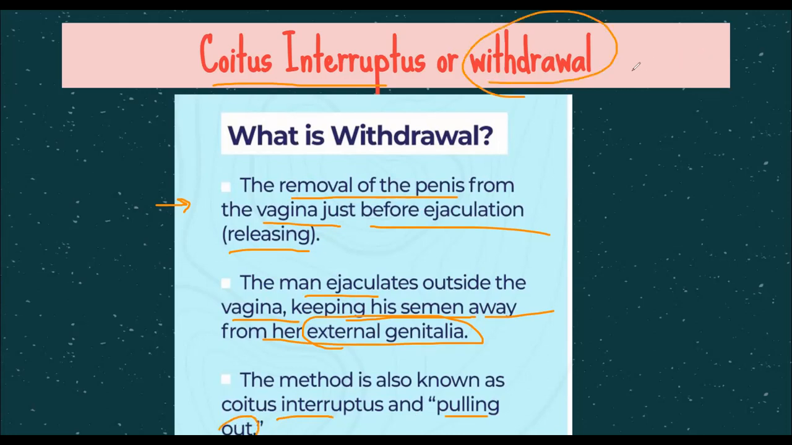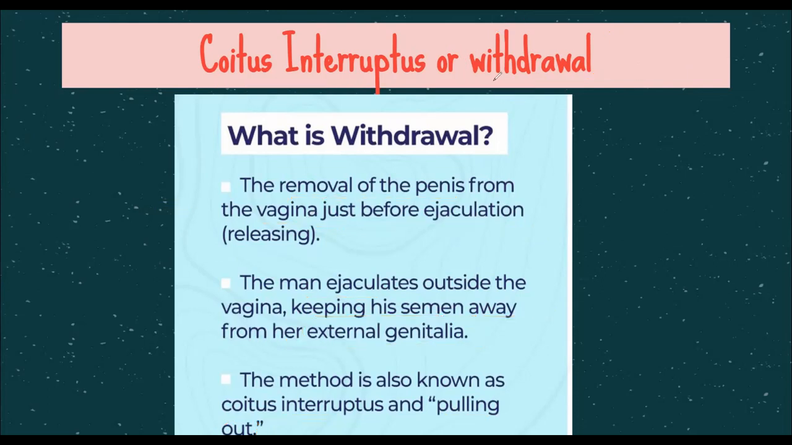In this case, the male's semen, or the male's sperm, is not inserted inside the vagina. It is outside the vagina. So the chances of the sperms getting inside the vagina, traveling through the uterus and fertilizing the egg are very, very less.